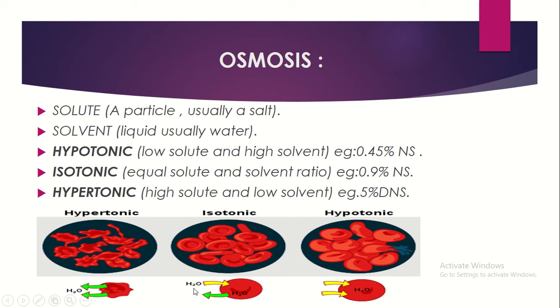In isotonic, as I told, both concentrations become equal, so the blood cells are normal and the plasma is also normal. In hypotonic solution, water is transported more because the plasma contains more water, and it is transported to the red blood cells, thinking that the red blood cells need more water. At one point the red blood cells burst and release all the water content inside them. In hypertonic solution, the water concentration is normal in the red blood cells and the plasma water concentration is low.